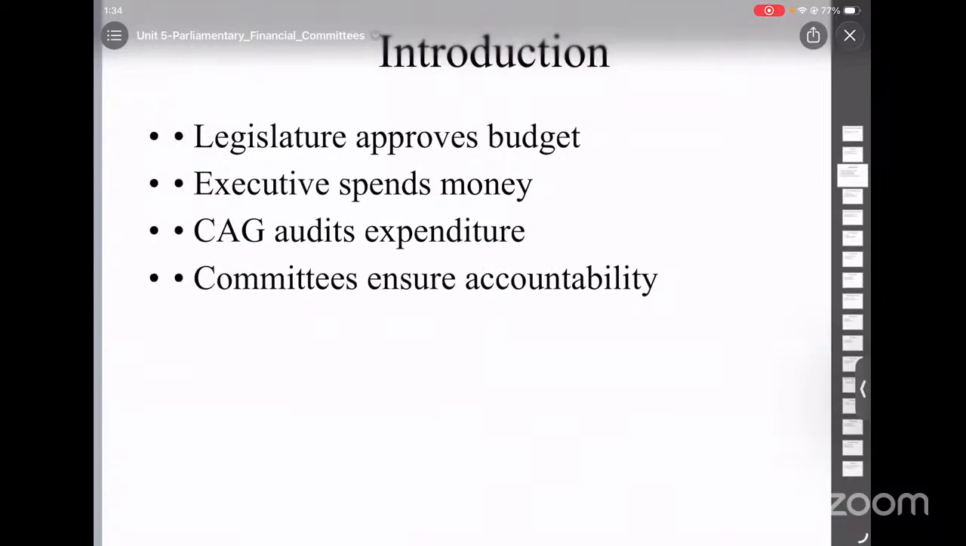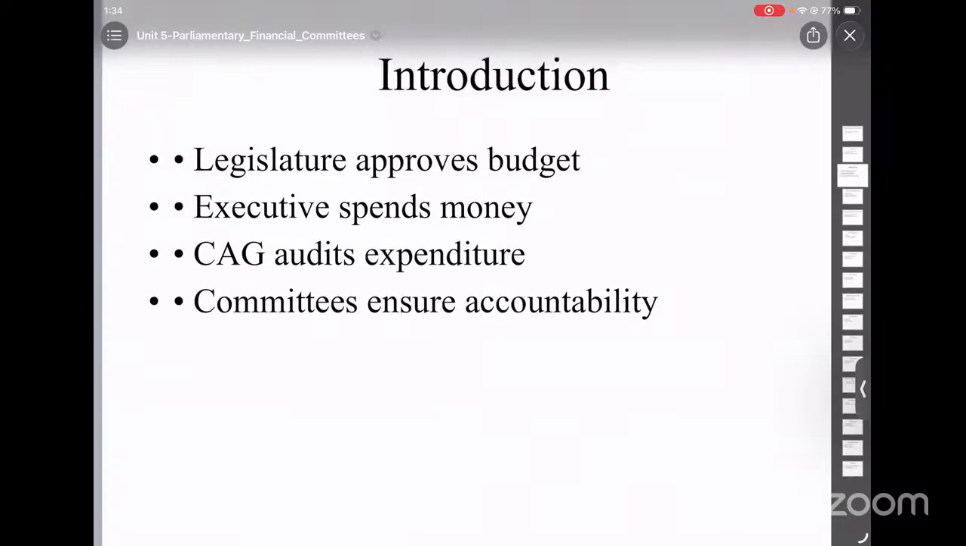So what happens after the budget approval? After the budget is passed, the finance ministry distributes funds, and different ministries use that money. So who checks whether the money is used properly or not? This is where we have CAG, which is Comptroller and Auditor General. The CAG acts like a watchdog of Parliament. CAG audits government spending, it checks misuse of money, corruption, and irregularities. And then it gives a report to the Public Accounts Committee.